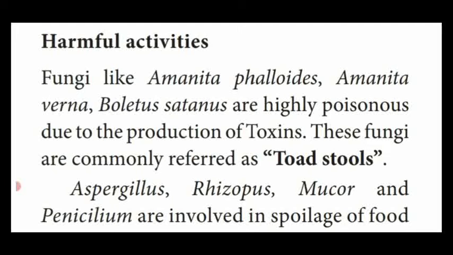These fungi are commonly named toadstools. Examples: Amanita phalloides, Amanita verna, Boletus satanus. These three are named toadstools. Dear students, a 2-mark question is there: name some toadstools.